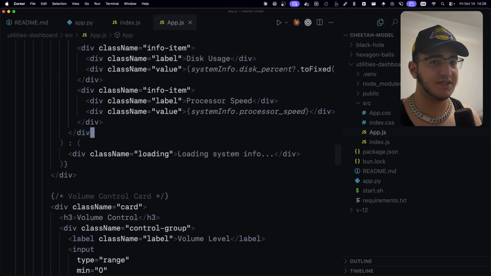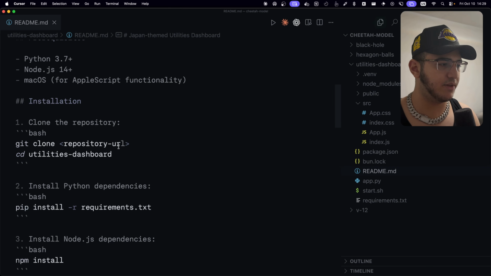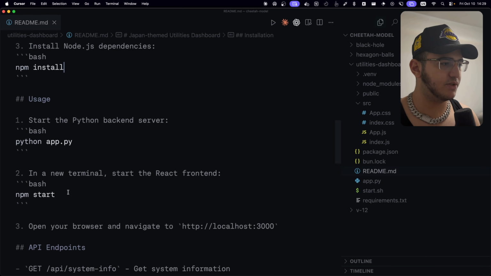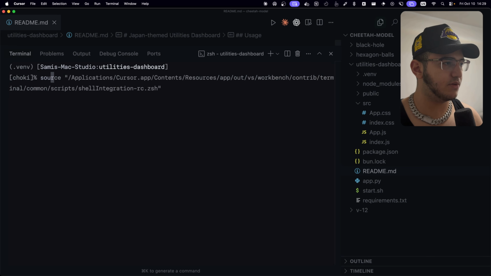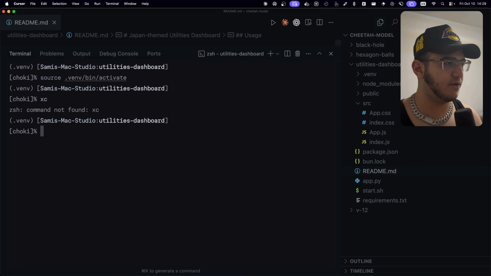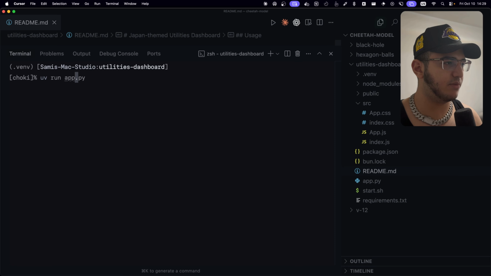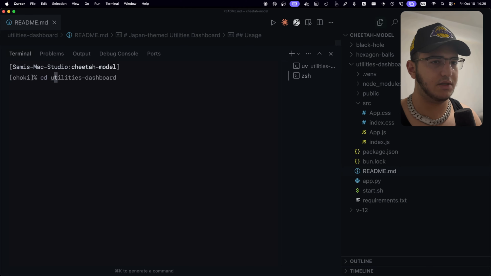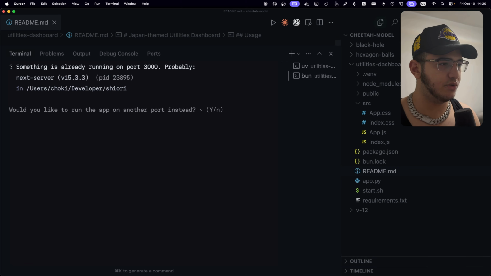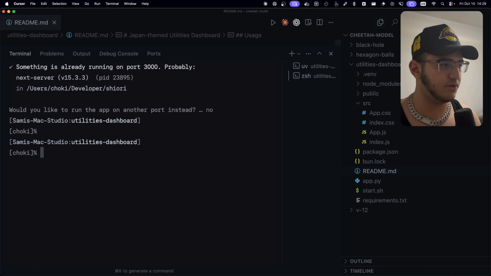Now, one thing that we haven't seen from this model yet is the UI it generates. Now let's go to the README and see how we can run this. Okay, we can just do npm start and python app.py. Let's do this. Source .venv/bin/activate, uv run app.py, and we can go to the new one, say cd utilities-dashboard and npm start, which should open a URL for us. Something is already running. Let's use another port. No, sorry. Yes.